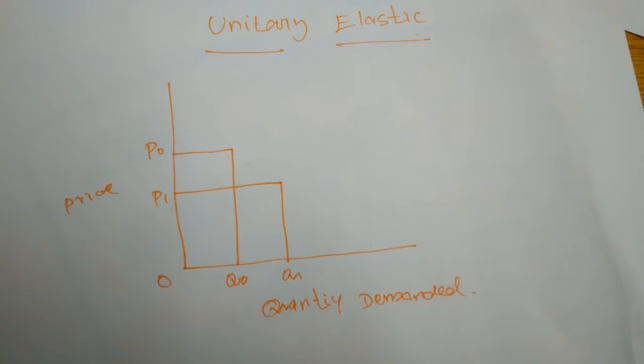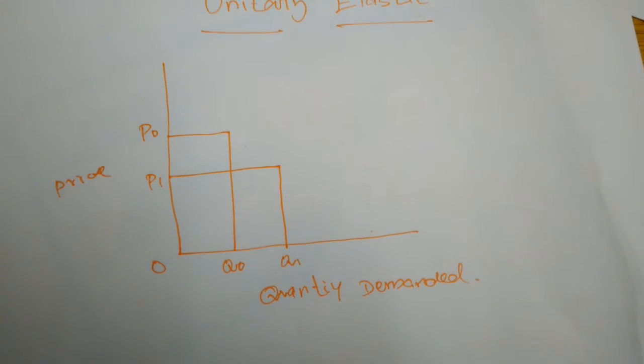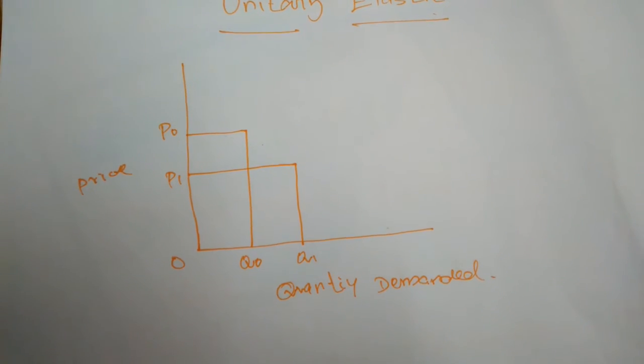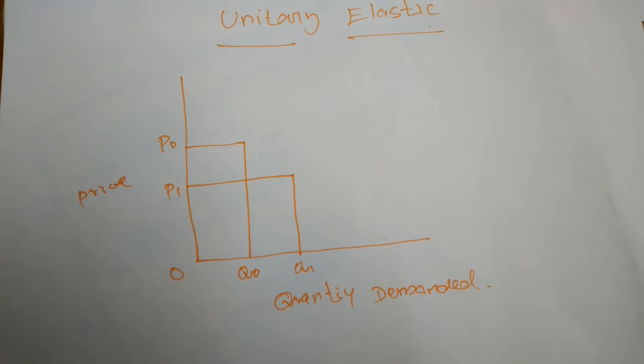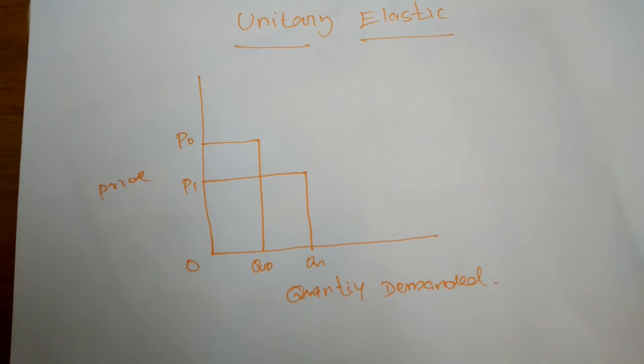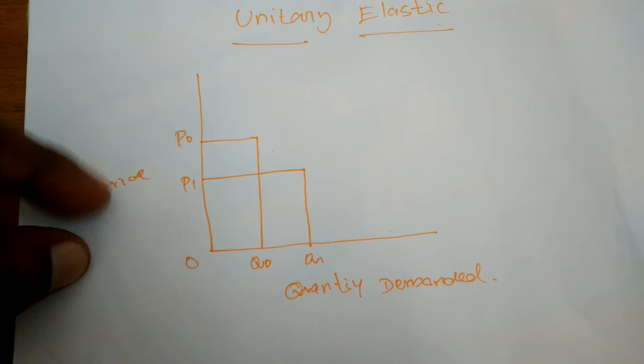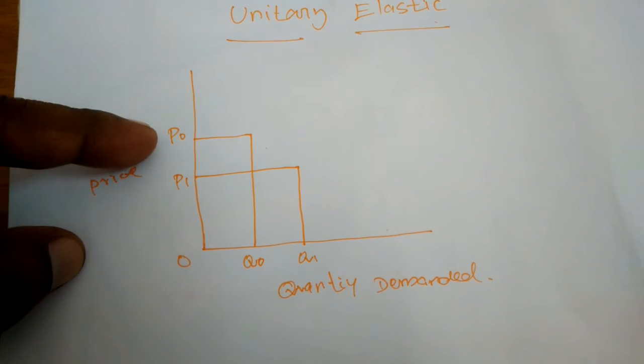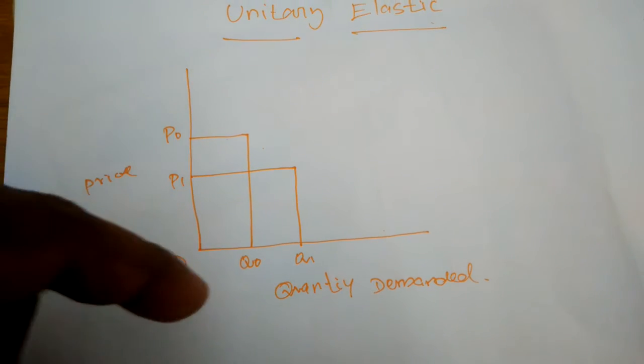Next, unitary elastic. Unitary elastic means the price and the quantity demanded change in the same proportion. If the price of a commodity is changed by just 1 unit, the demand for the commodity will also change by 1 unit.